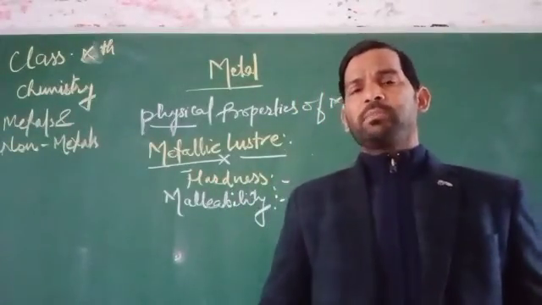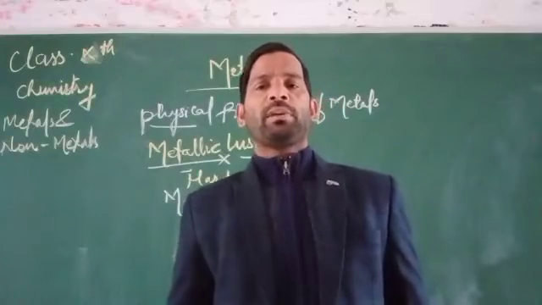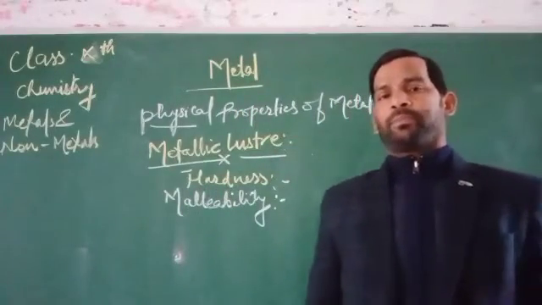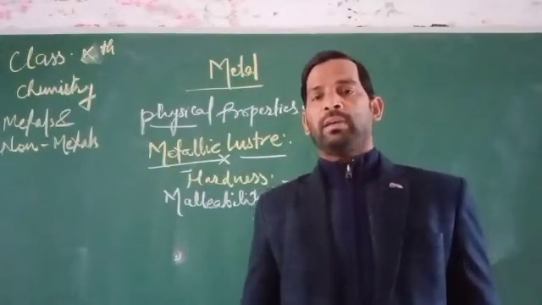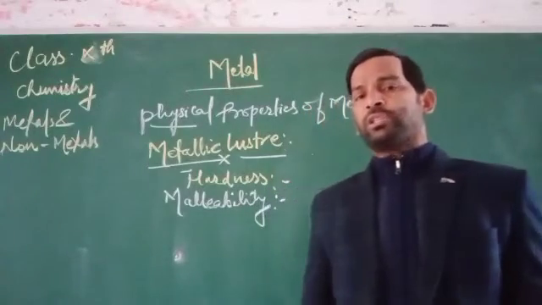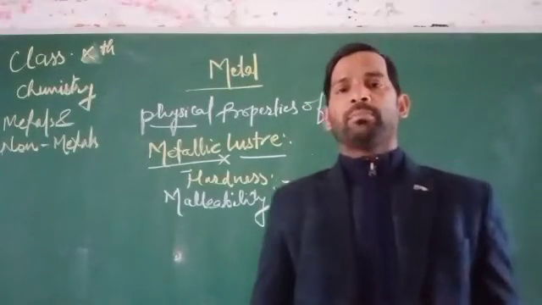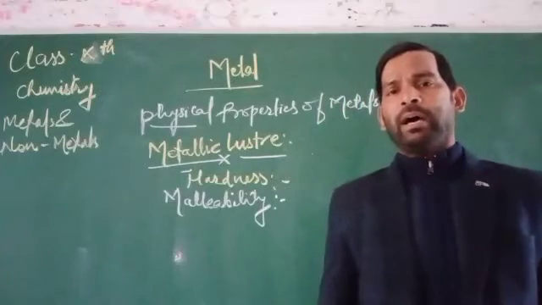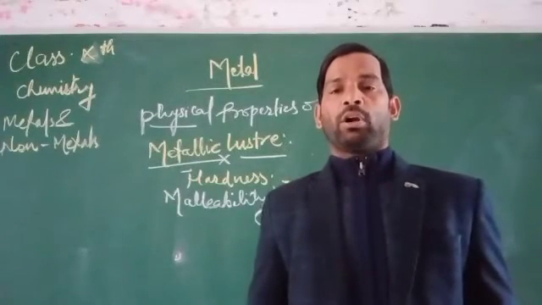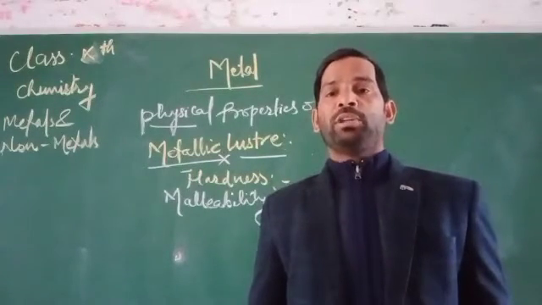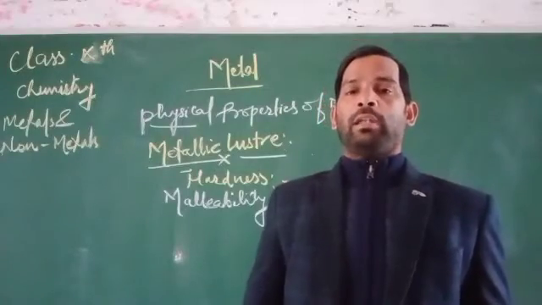What does it mean? It means that when metals are hit with a hard object, they can be drawn into thin sheets. Like you have heard most of the time, the iron sheet, the copper sheet, the aluminium foil or the gold foil.